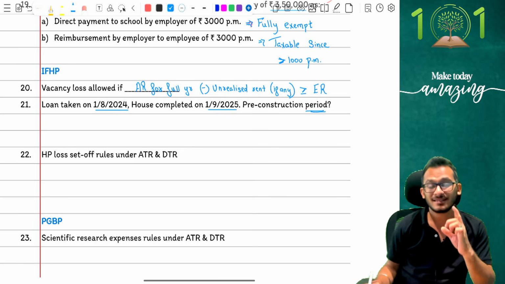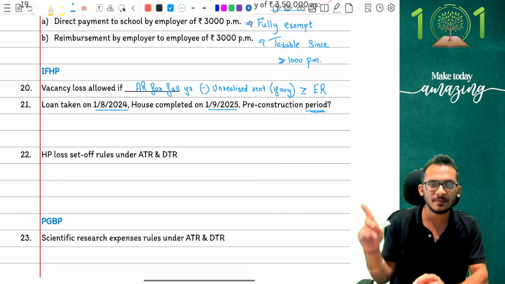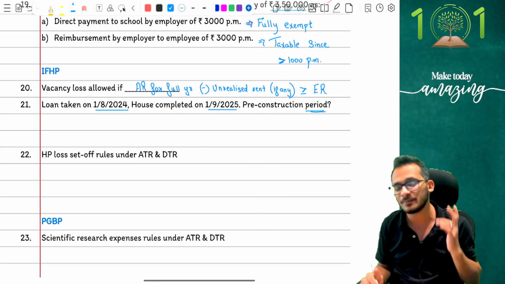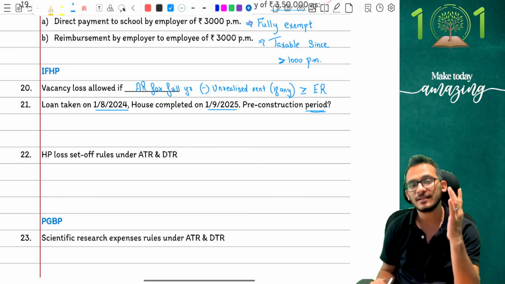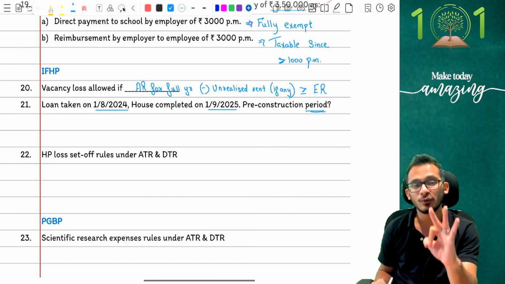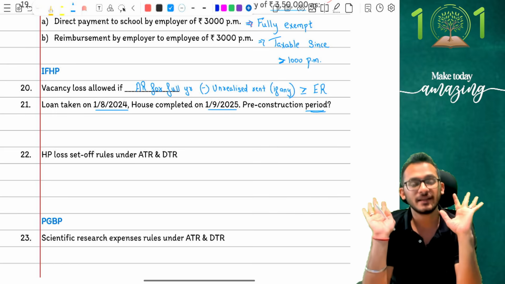Students don't understand or sometimes get mixed up between HP and PGBP, because in PGBP also we have the concept of borrowing cost, and in HP also we have the concept of borrowing cost. But HP rules are different. HP comes and tells you that, my dear child, if a house is completed in the middle of the year, this whole year itself is not considered as pre-construction interest.